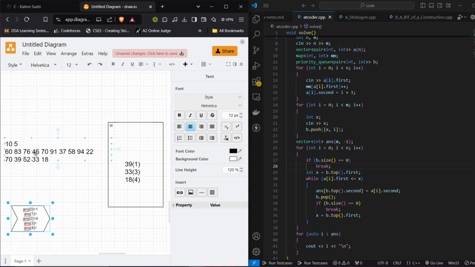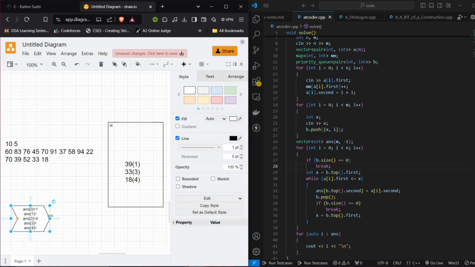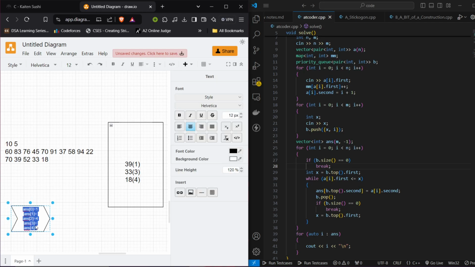So I was here, 39 is less than, so I move to another element. No, I don't find it. 39 is greater than. I will continue this until I am here. This is 1 2 3 4 5, seventh position. At the seventh position, I encounter that deliciousness is greater than or equal to. So what I'll do is update answer 1. Answer 1 I will update to the index, sorry, it will be updated to 7, and I will remove that top element, and now I am at 33.